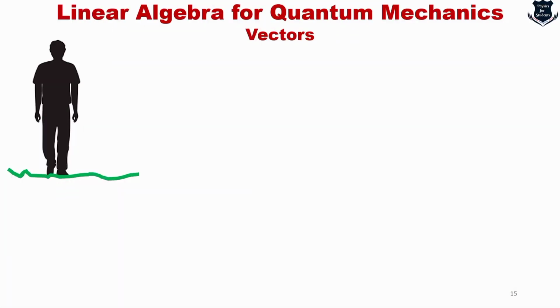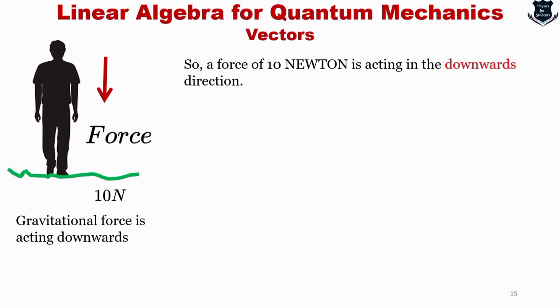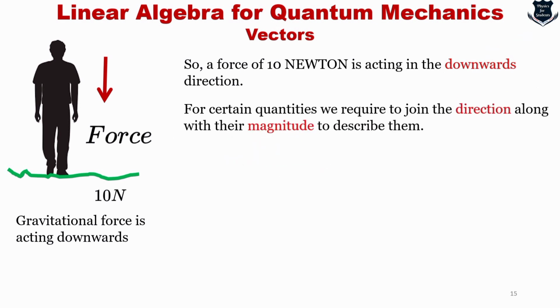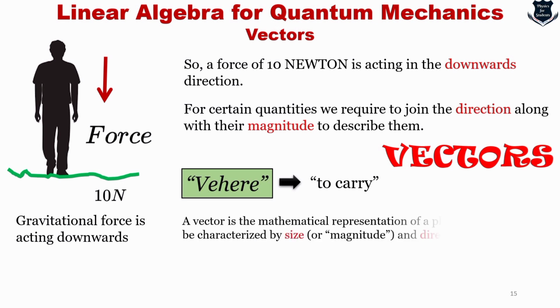What is a scalar? Everybody knows that. Now if I'm standing on the ground, and there is a force acting downwards, and the measurement of the force is 10 Newton, because gravitational force is acting downwards, so we can say a force of 10 Newton is acting in the downwards direction. So for certain quantities, we need to join the direction along with the magnitude to describe them, and these are called vectors, taken from the Latin word vehere, which means to carry.